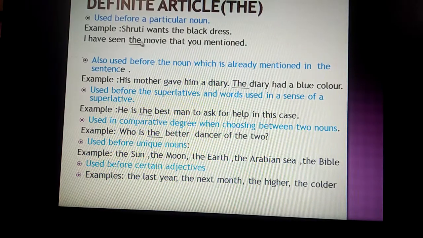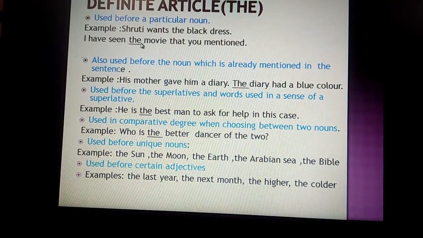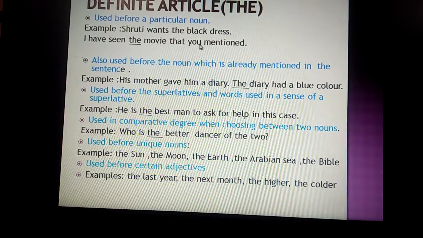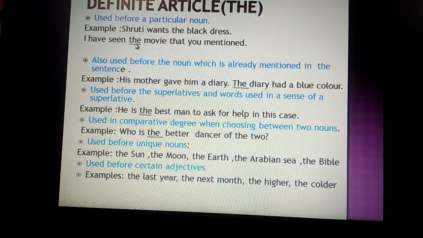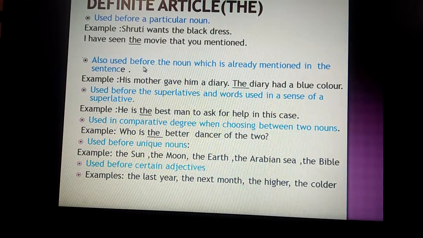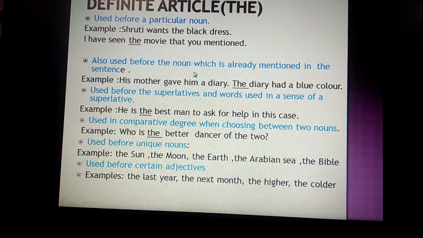I have seen the movie that you mentioned. Here, the movie, we are talking about the particular movie which had been mentioned by you. So that's why the movie will come. Also, it is used before a noun which is already in the sentence.